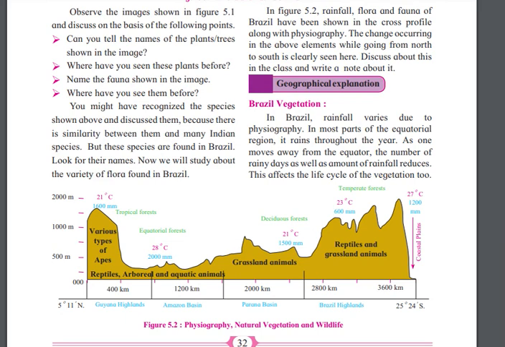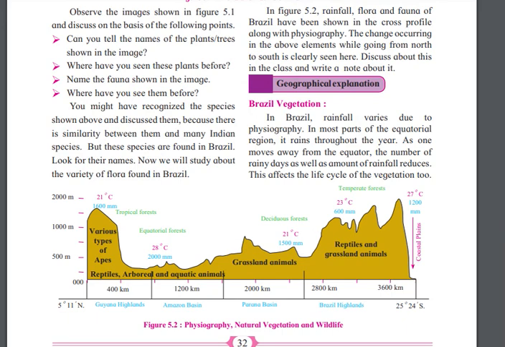If I talk about the equatorial region, it rains throughout the year. But if we move away from the equatorial region, the rainfall gets lower and the days of rainfall reduce. For example, in the equator area the rainfall is 100 days. But if you move away from the equator area, the rainfall will be 80 days, 60 days. The days of rainfall will be reduced if you move away. In the equatorial area, the rainfall is heavy and throughout the year.